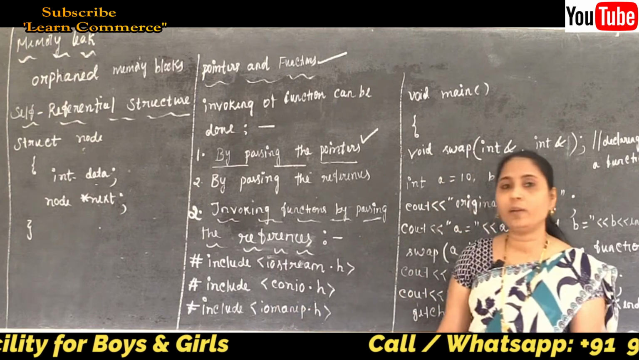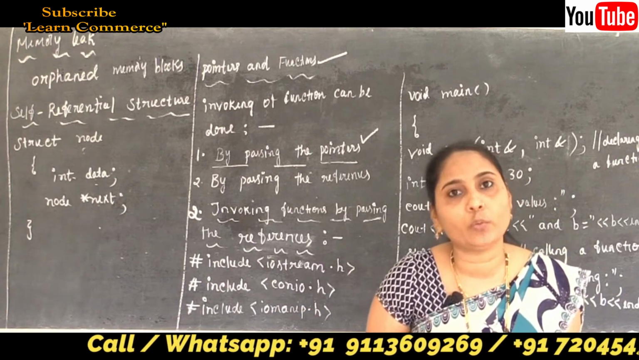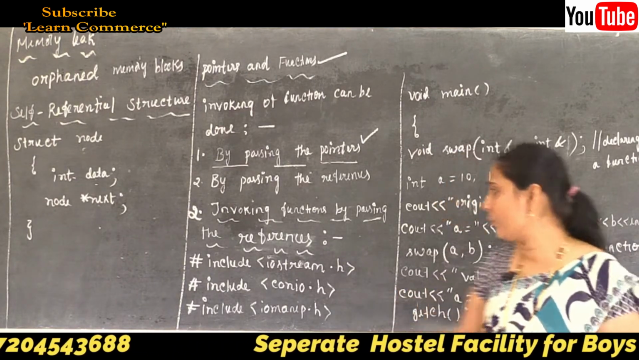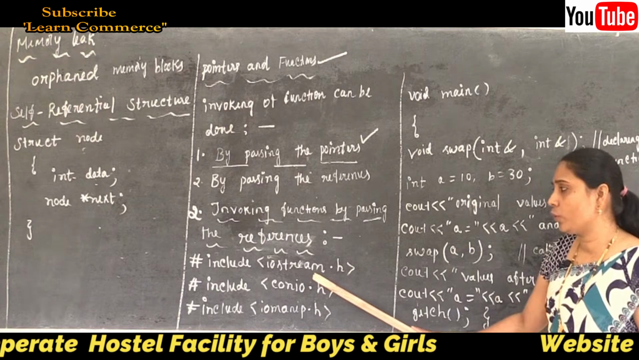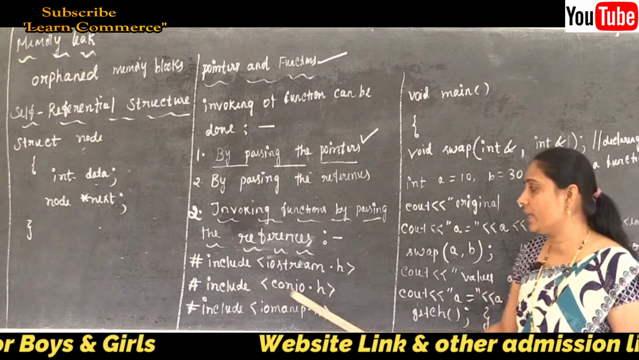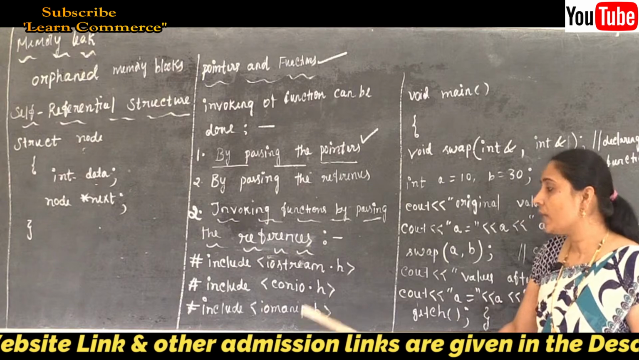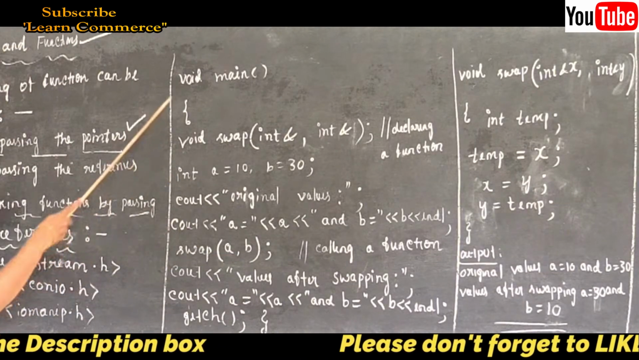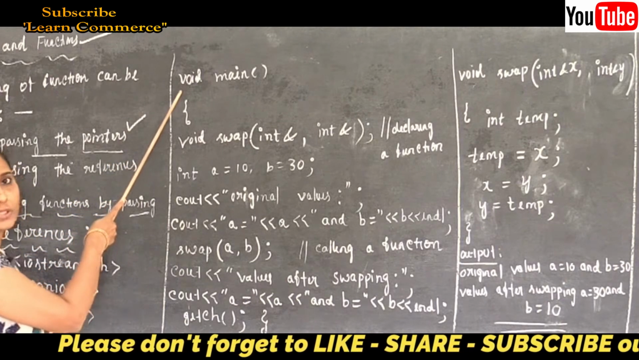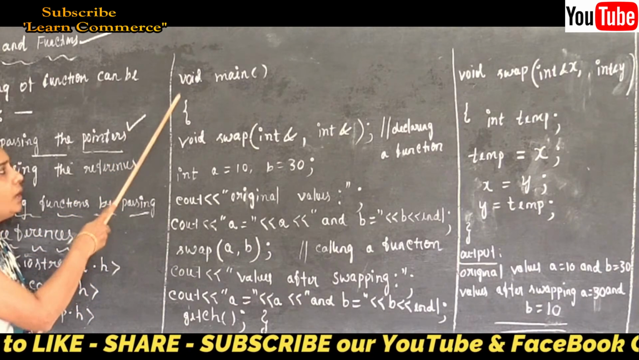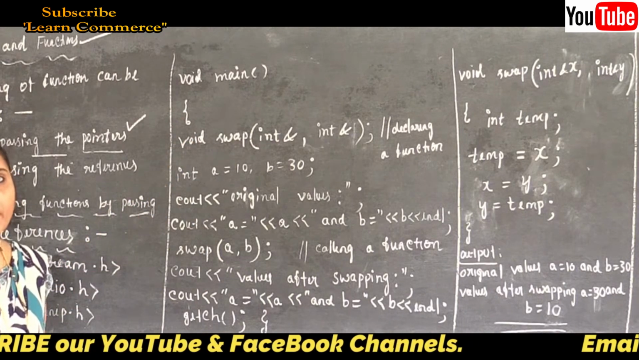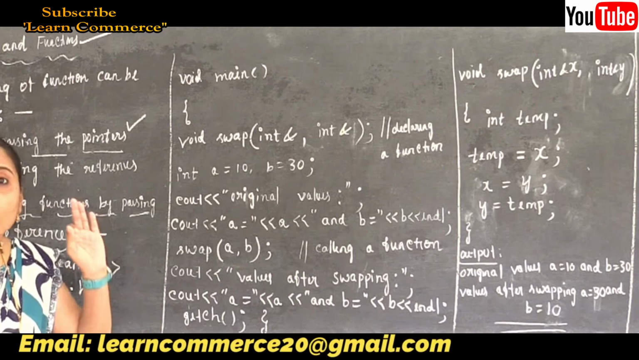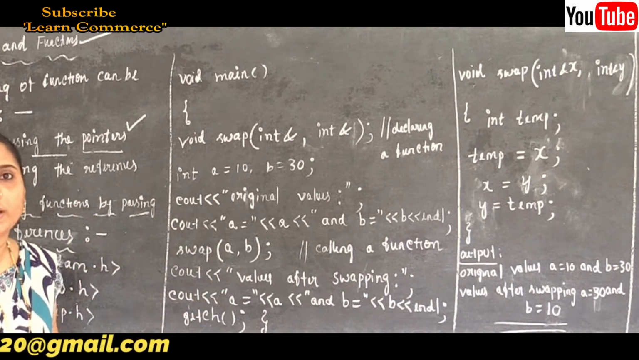Here also we are going to write one simple program for invoking a function by passing the references. First is #include <iostream.h>, second is the conio header file, and third is iomanip for endl and setw. The program starts with the main function, void main. Then we open the curly bracket, and first we need to declare the function, and then we call the function.